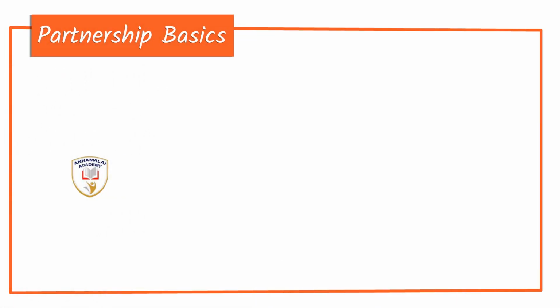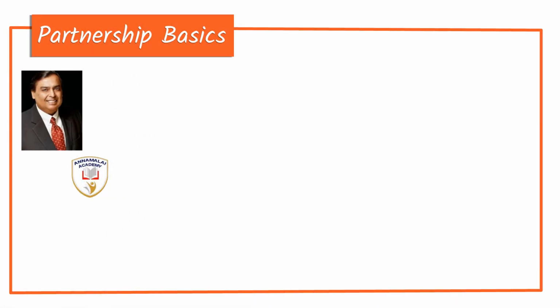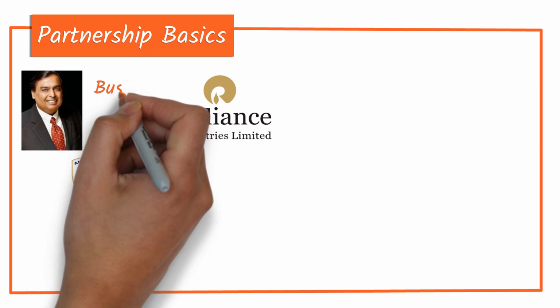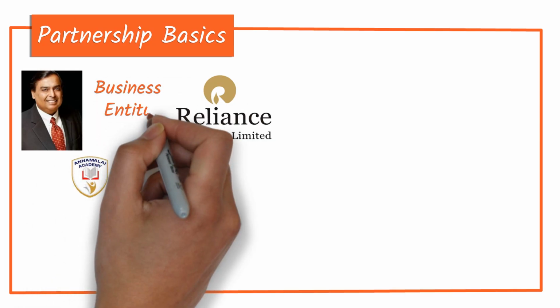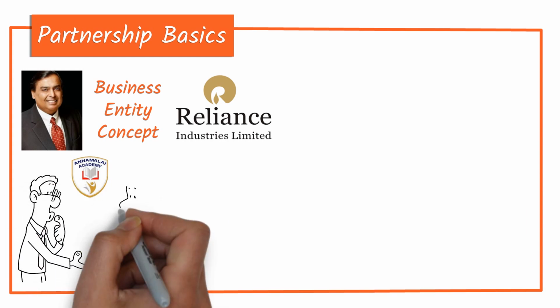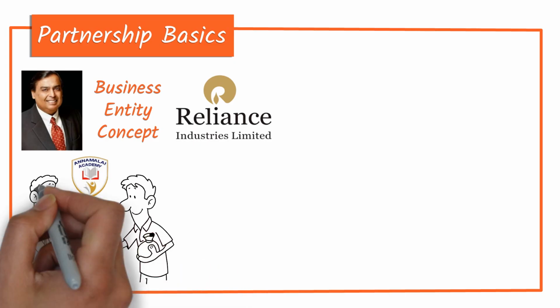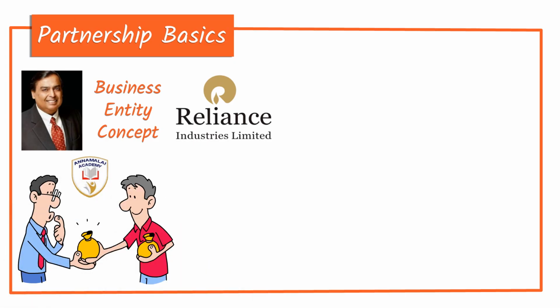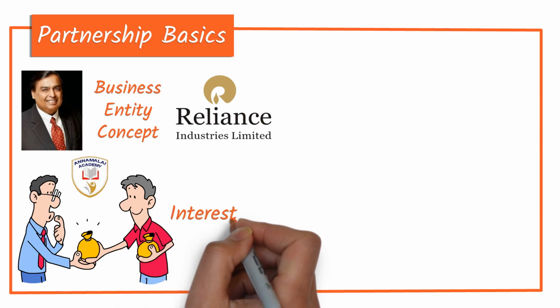Some other basic aspects: any business firm follows the business entity concept. That is, the owner is separate from the firm. In the eyes of law, the owner is separate and his firm is an artificial individual. So, when a partner contributes capital to his own firm, he is entitled to receive interest on capital.